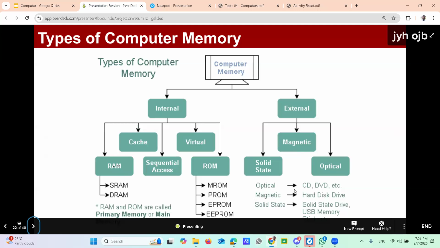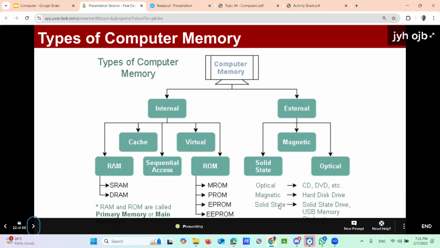Optical technology is mainly used by CDs, DVDs, and Blu-ray. Solid state technology is normally used by USB memory and SD cards.